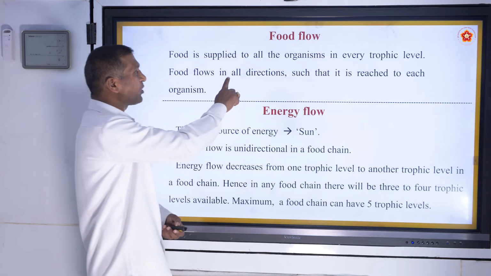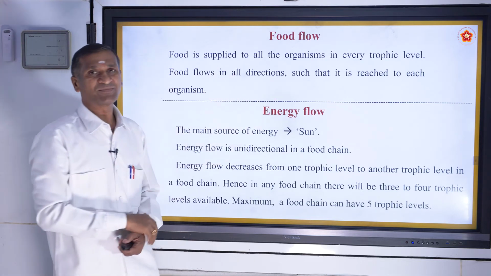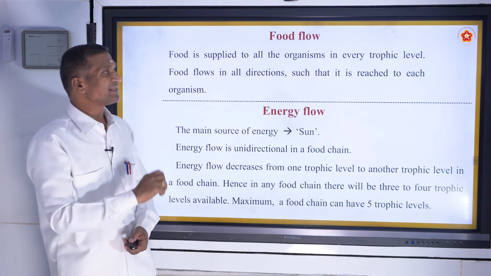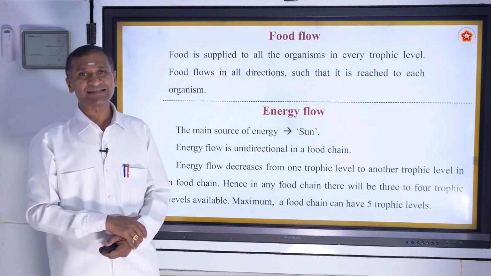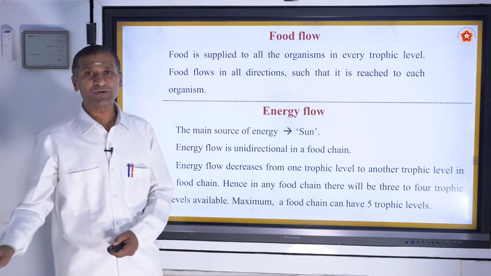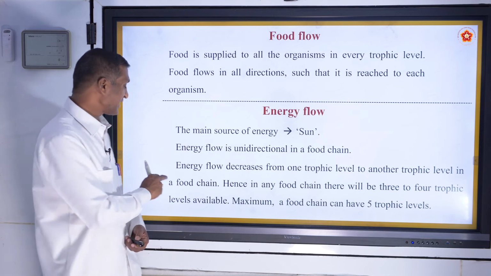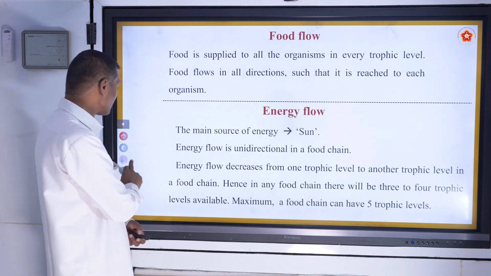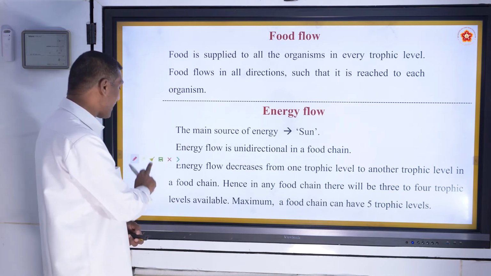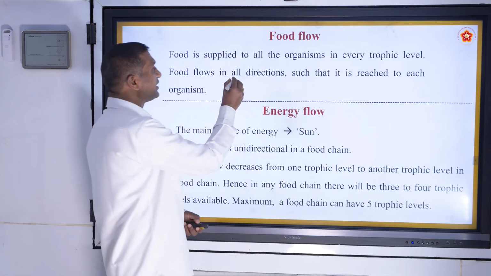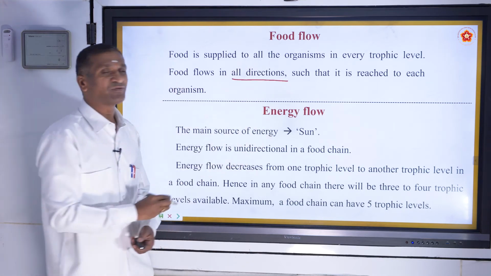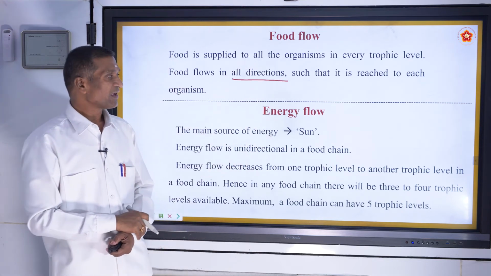It flows in all directions such that it reaches each organism. So food flow is multi-directional since it has to reach all the organisms. In all directions the food is going to flow.